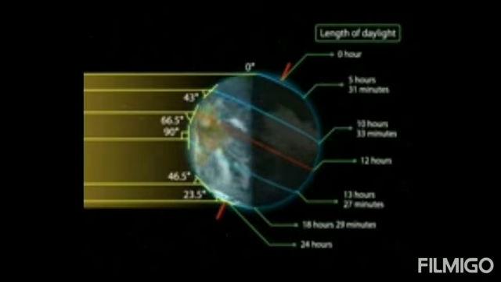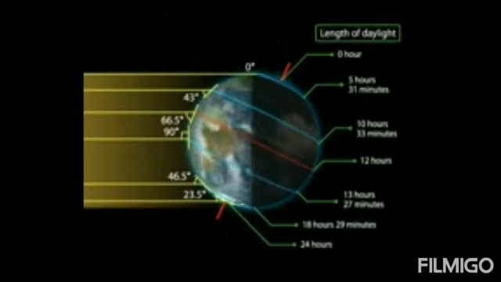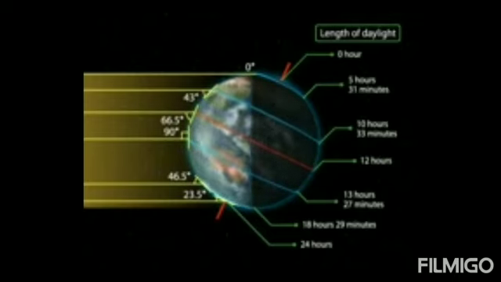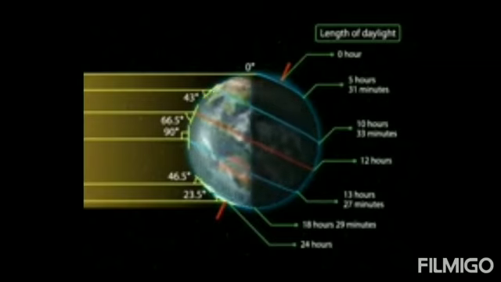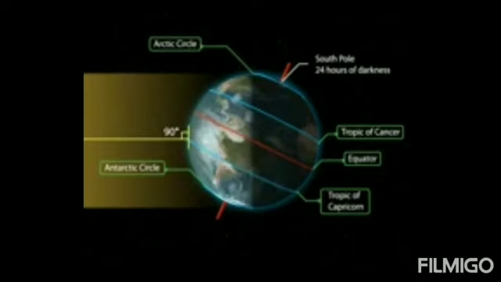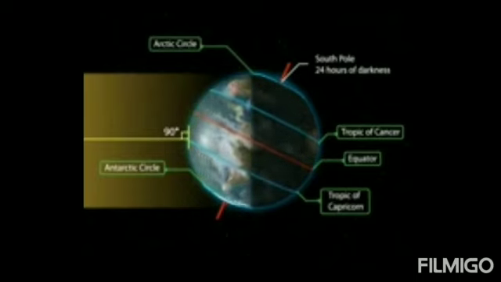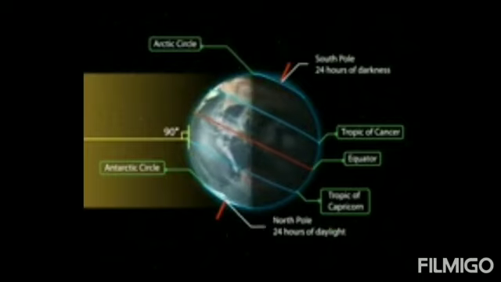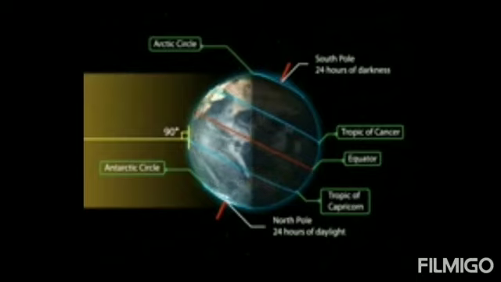On this day, there is maximum heat and light reception by the southern hemisphere. This position is called the winter solstice. The days are longer and the nights are shorter over the southern hemisphere, and the opposite happens in the northern hemisphere. The southern hemisphere experiences summer while the northern hemisphere experiences winter.